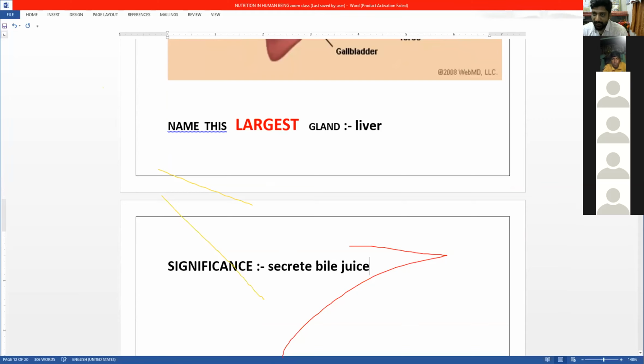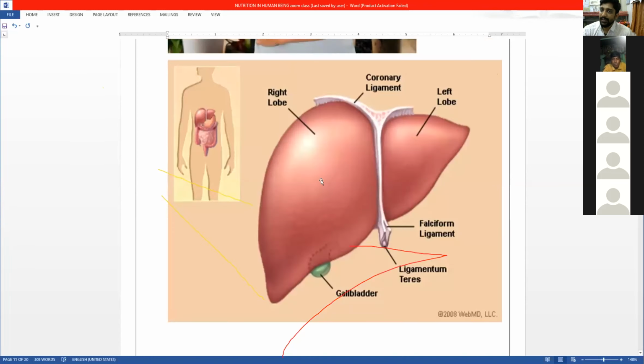Turn off your audio, Avinash. This bile juice, or bile salt, is secreted by the liver.